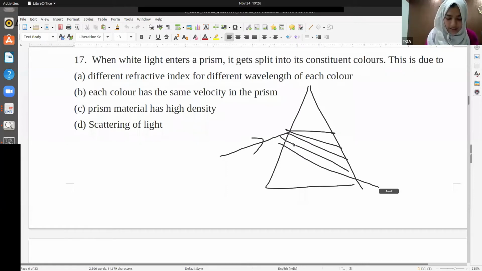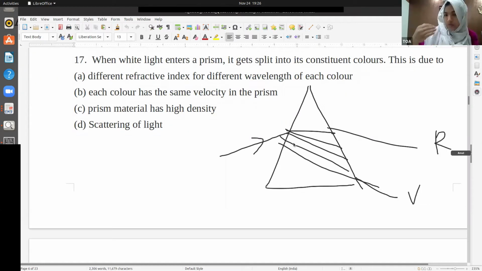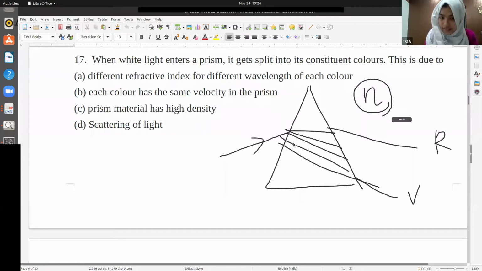This is a wonder, right? Why is this happening? It is happening because the light is made of VIBGYOR colors, and inside the prism there is something called the refractive index, which you already learned. That is n, the refractive index.